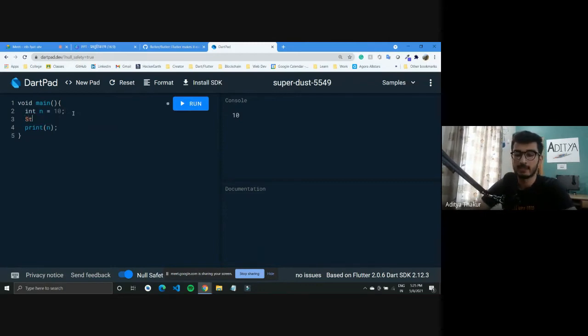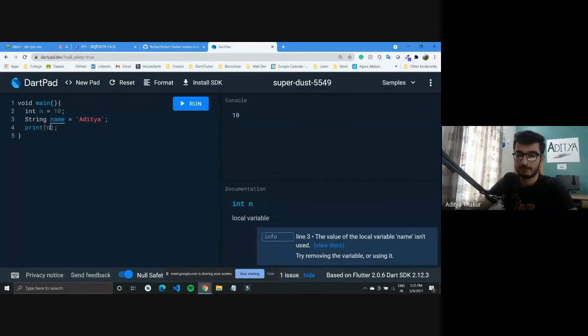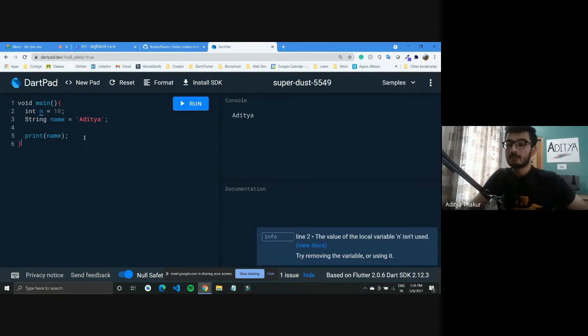We can have strings as well in Dart. You can write string and give it a name, and don't forget the semicolon. So you can just print this name. So yeah, that is how you define a string. So there are a lot of other things that you can do.